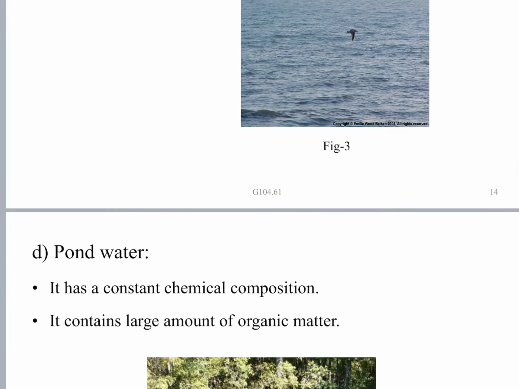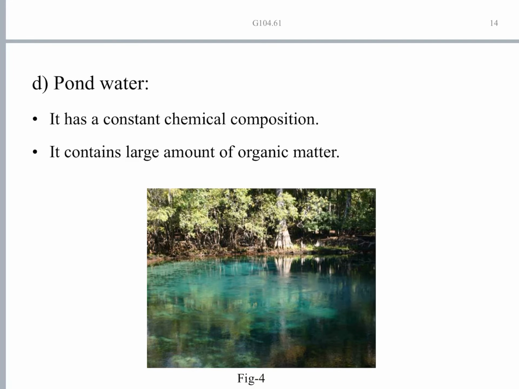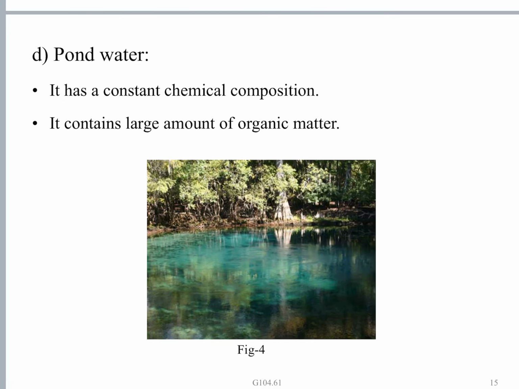Okay, next we will move on to the next surface water, which is pond water. Also in ponds and tanks you'll have water. This pond water is static water. It will have a constant chemical composition and it is infested with a large quantity of organic matter, and biological load will also be high in the pond water because of organic content. Bacterial load will be very high.